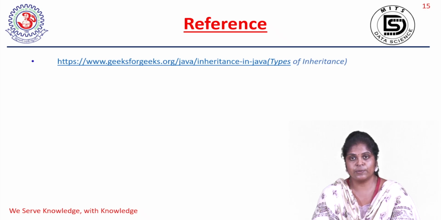That is reusability. Second one is extension. The properties which are not available in the already existing class will be created in a child class in the form of extension. And in applications where hierarchical order is required, there you can go for the inheritance concept. Thank you.